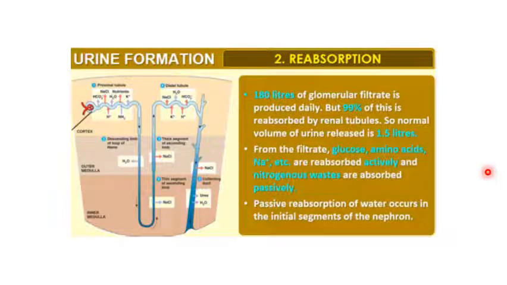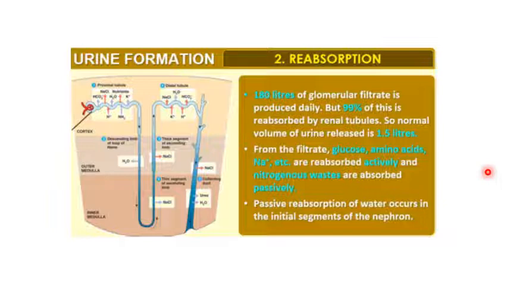So in this way, the filtration will occur. After this filtration, almost all constituents of blood plasma except proteins pass on to the lumen of the Bowman's capsule. The amount of glomerular filtrate formed per minute is what we call the glomerular filtration rate. Normally, this rate will be about 180 liters per day.